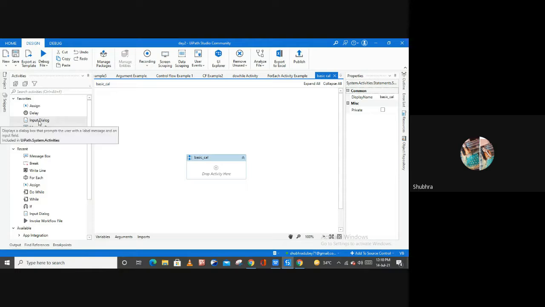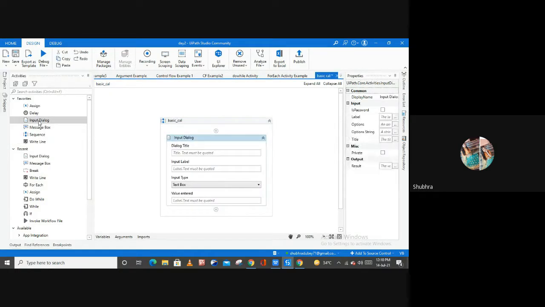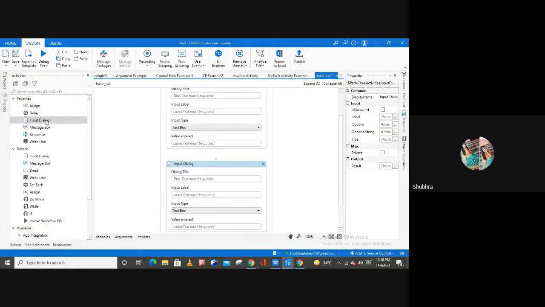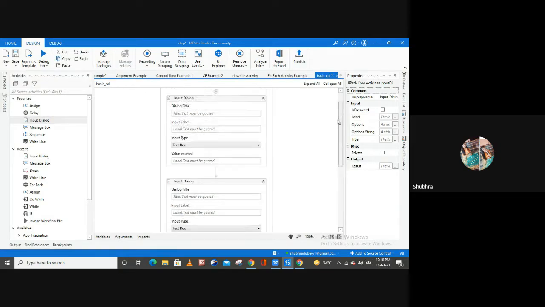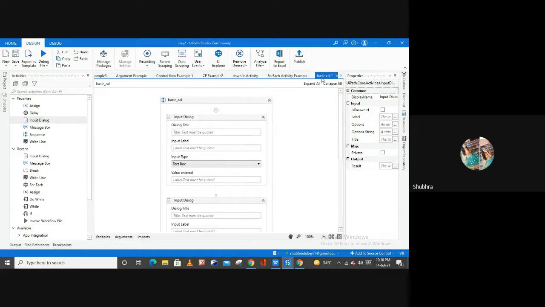So the very first thing I'm going to use here is an input dialog box to ask the numbers from our user, and also one more input dialog box to ask what operation they want to perform on these two numbers. So this is the process I'm creating to build a basic calculator. Here I'm going to write the label as enter your first number.